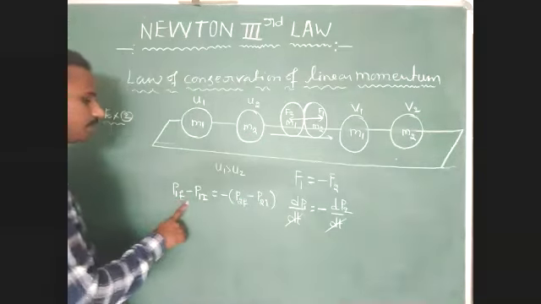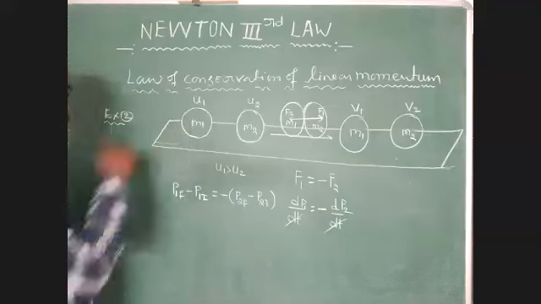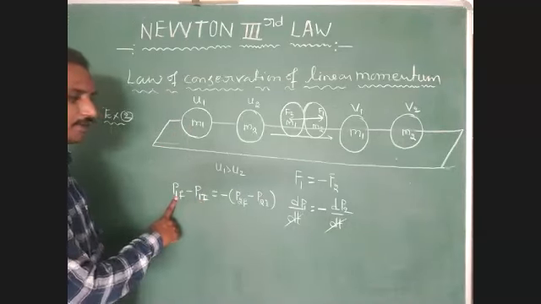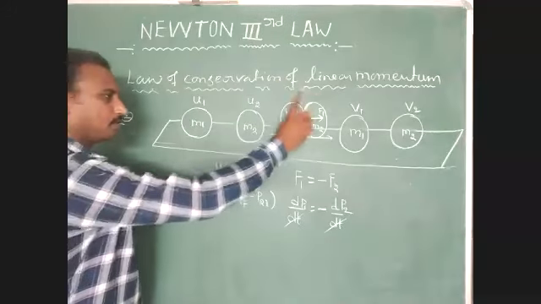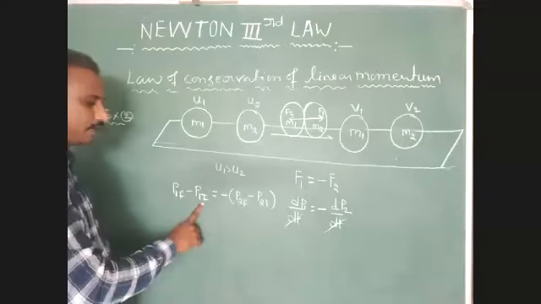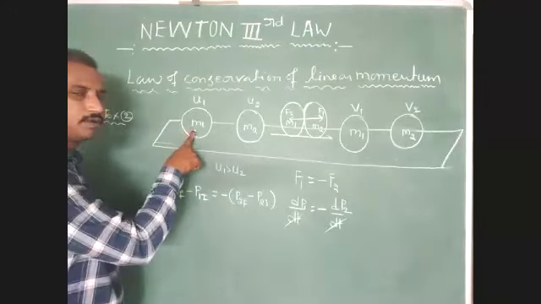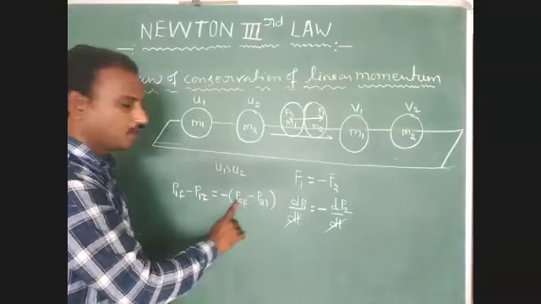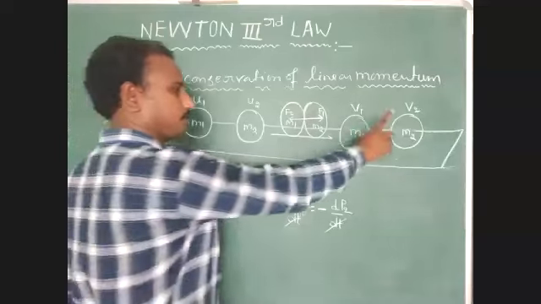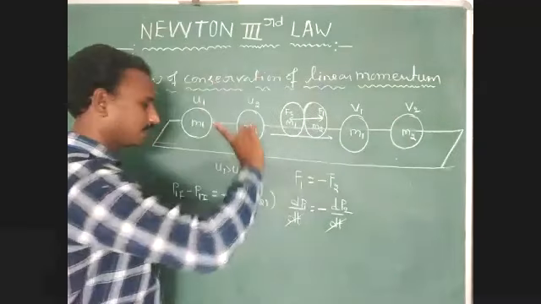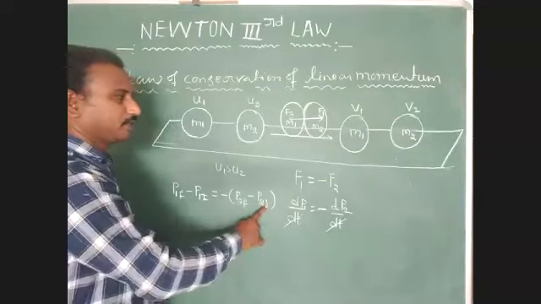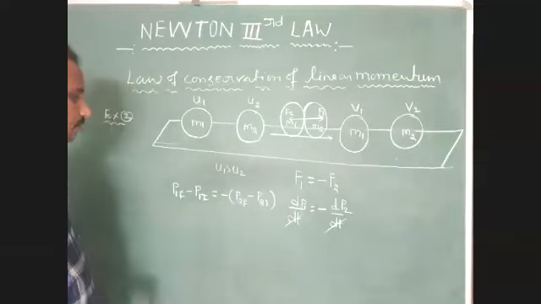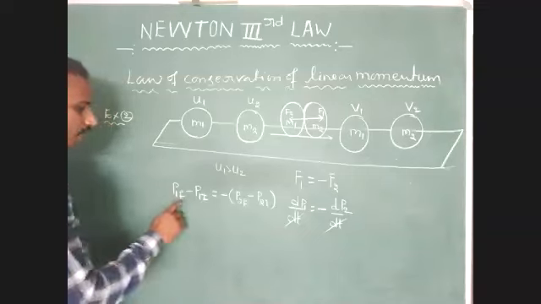P1F represents the final momentum of the first body, and P1I represents the initial momentum of the first body, that is equal to minus of P2F. P2F represents the final momentum of the second body, and P2I represents the initial momentum of the second body. Okay, now we have to simplify.